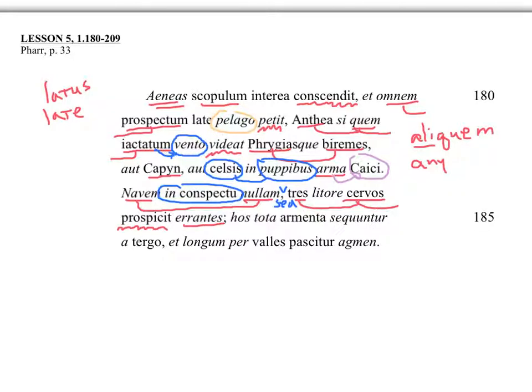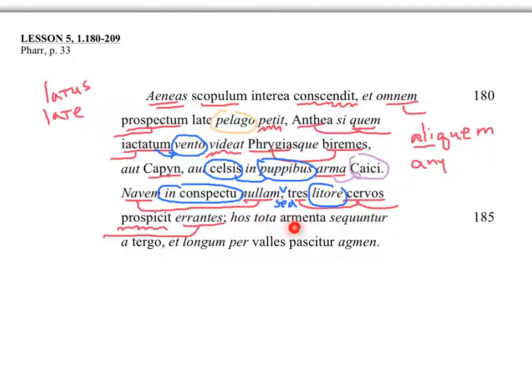Cervos goes with errantes. 3 wandering deer. And where are they? In litore. So that litore is in litore. So Aeneas, although he doesn't see any boats out on the sea, which is disappointing, he does see these 3 deer. And these, the Trojans need to eat, so these are food.